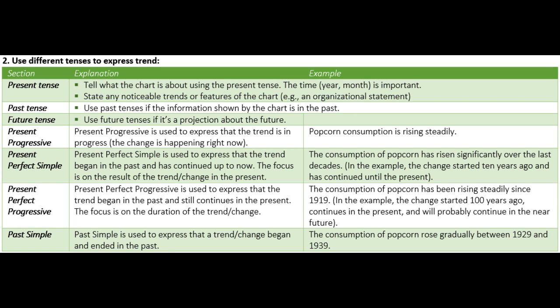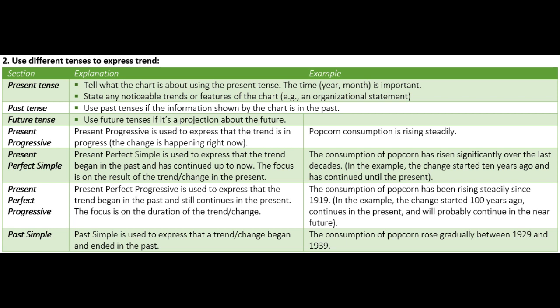Present perfect simple. Present perfect simple is used to express that the trend began in the past and has continued up to now. The focus is on the result of the trend or change in the present. Example, the consumption of popcorn has risen significantly over the last decades. In the example, the change started 10 years ago and has continued until the present.